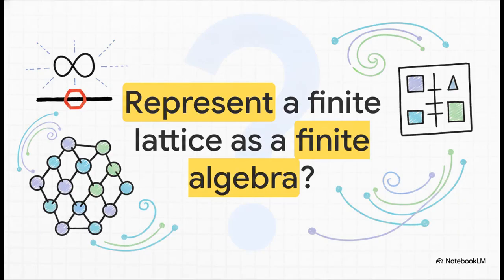So, we have to start with the core obstruction, right? The finite lattice representation problem. The big question is, can every finite lattice be represented as the congruence lattice of a finite algebra? Now, you probably already know this works perfectly for infinite structures, thanks to the Gretzer-Schmidt theorem. But the second you try forcing the algebra to remain strictly finite, boom, you hit a massive roadblock. The math just completely breaks down.